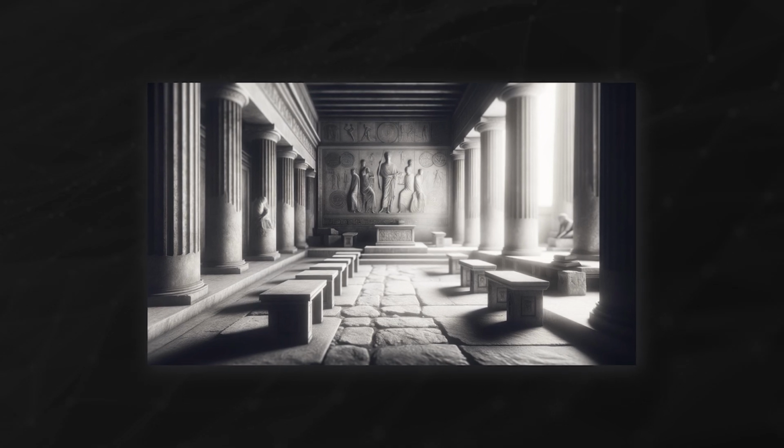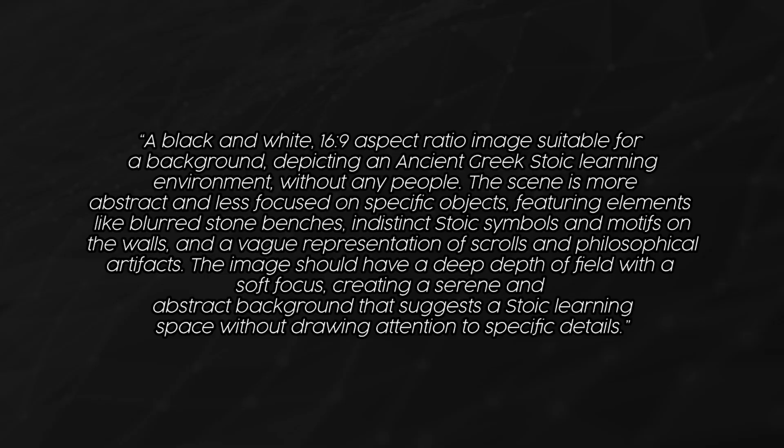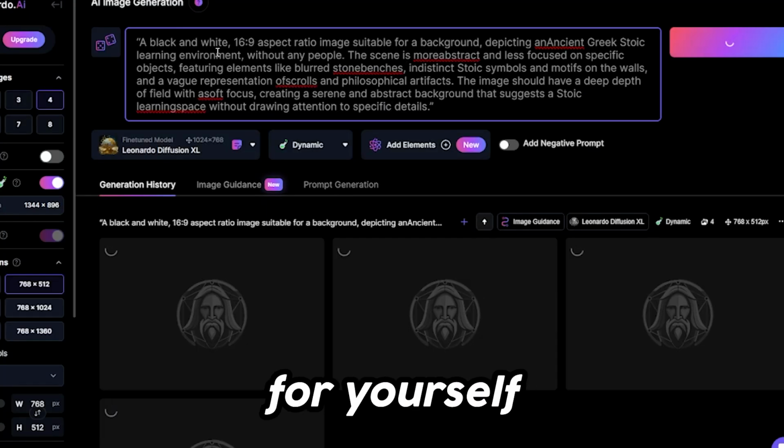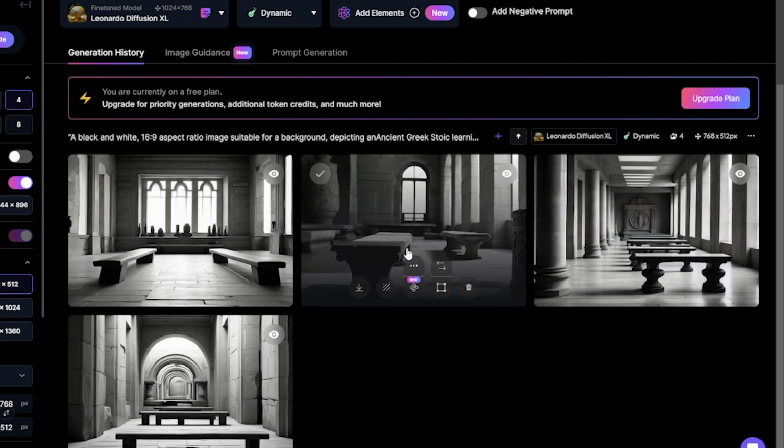For this example, I think I'll go with a black and white image that resembles ancient Greece around the time of the Stoics. To achieve this, I use this prompt. Feel free to pause if you want to take a better look, copy the prompt if you want to try it out for yourself, or experiment with different prompts until you get what you're looking for.